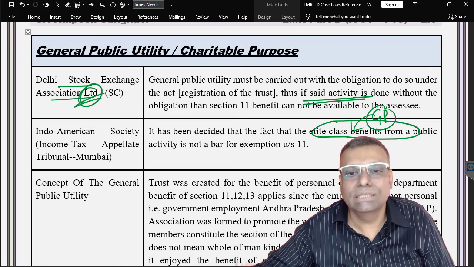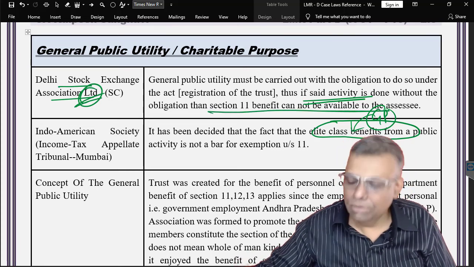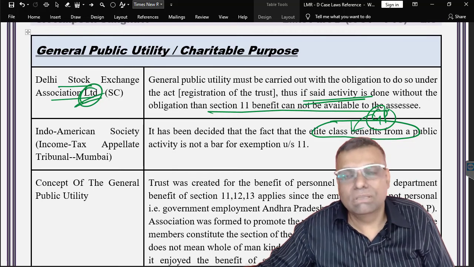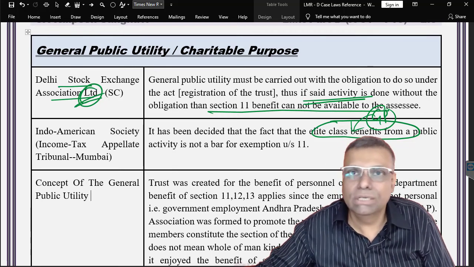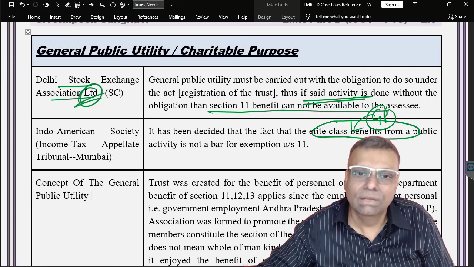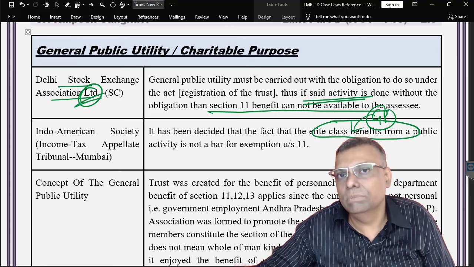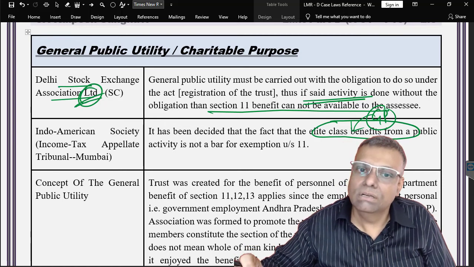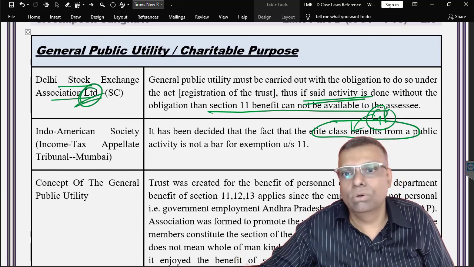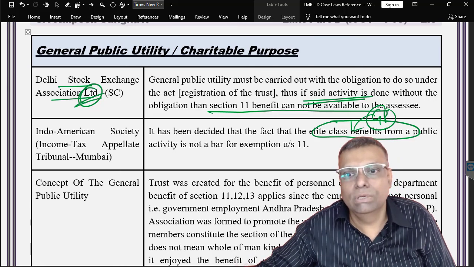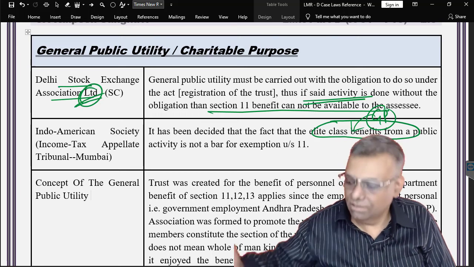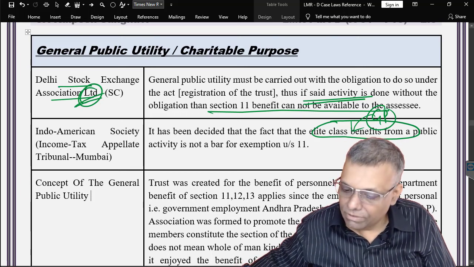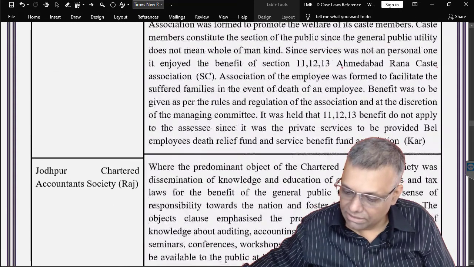So you say that section 11 benefit is not available to this kind of an assessee, okay. However, the activity looks like it is, but it is not a private sector type situation. Here the way the business was done, it was done with the profit motive and with the idea to distribute dividends to the shareholders. So that is the reason section 11 benefit, because it is general public utility, okay. So the basic idea of section 11 was not satisfied, and that's the reason it is not available. The benefit is not available to this particular assessee type, okay.